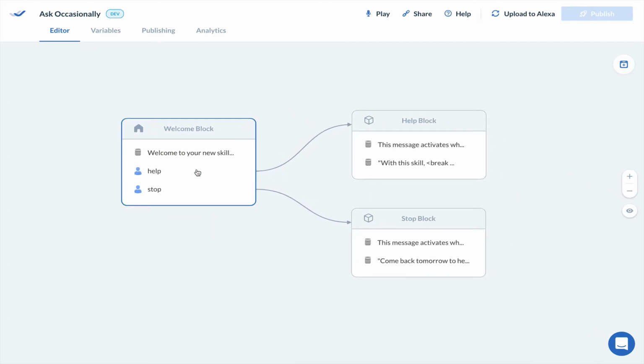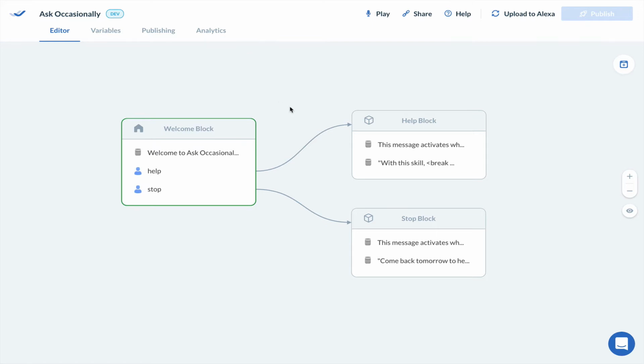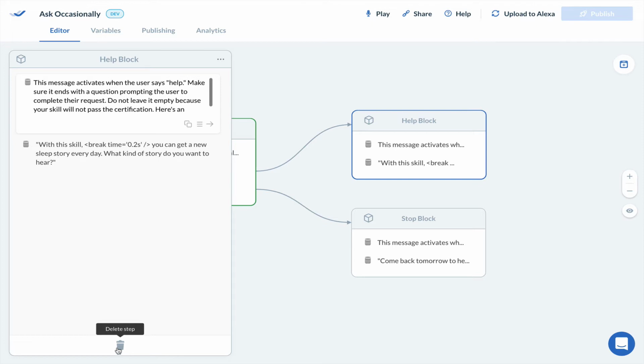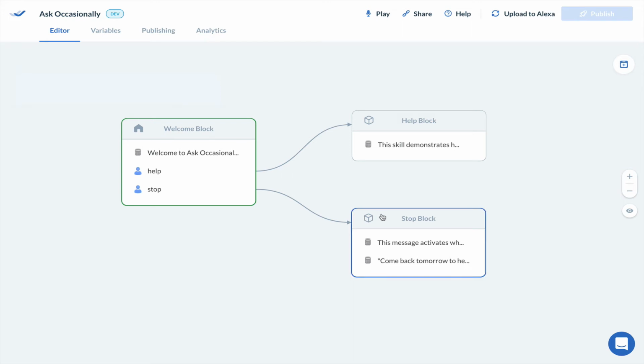So I'm going to go in and change some of this text. I'll just go into the welcome block very quickly and put "welcome to Ask Occasionally" in there. That's all I'm going to do with the welcome block. And in the help block, I'll get rid of some of this text and put a customized piece of help text for Ask Occasionally in there. That one's done. And then finally, this is where most of the interesting stuff happens.